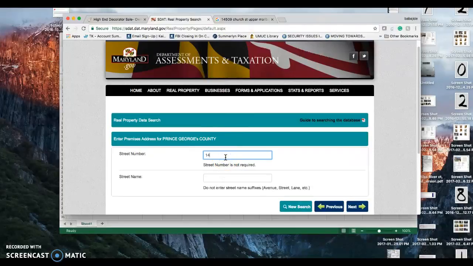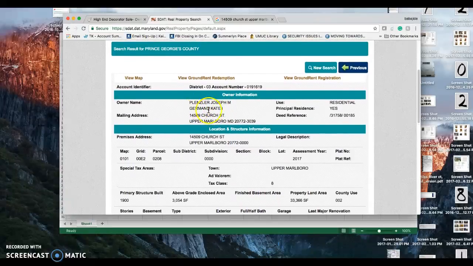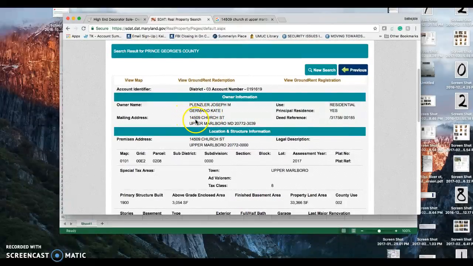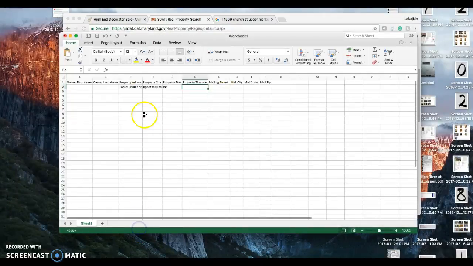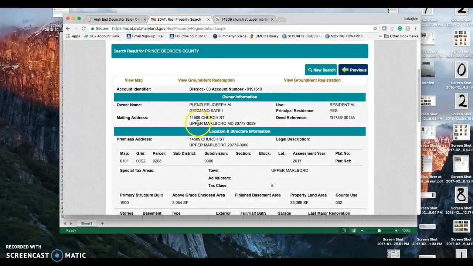The address for this one is 14509, and for the street name, you only need to put the street name, Church. You hit next because it's on Church Street, and there it is. It pops up two things: the owner name and where the owner actually lives. Go back to the spreadsheet, and it seems the owner and the mailing address is the same one, the zip code being 20772.